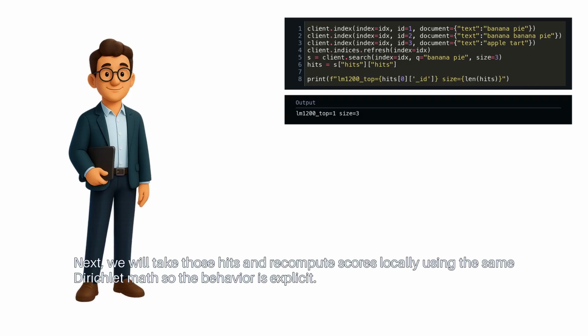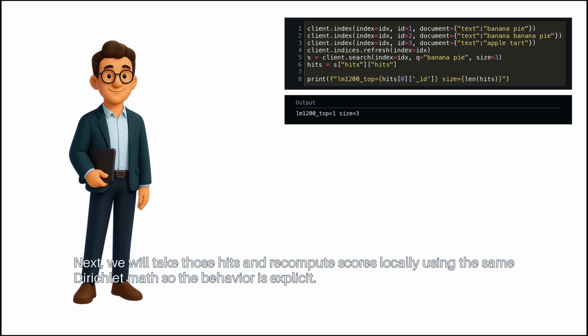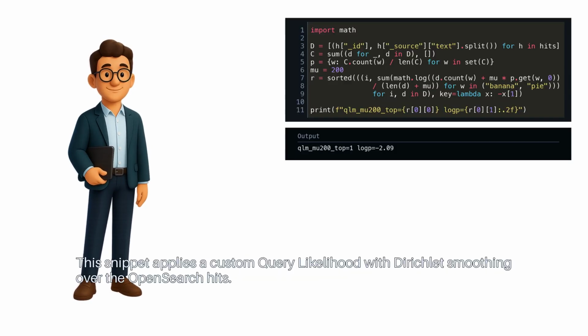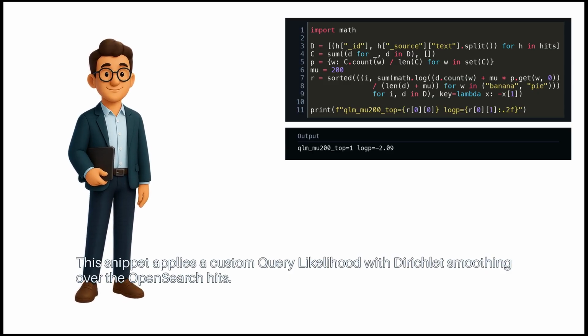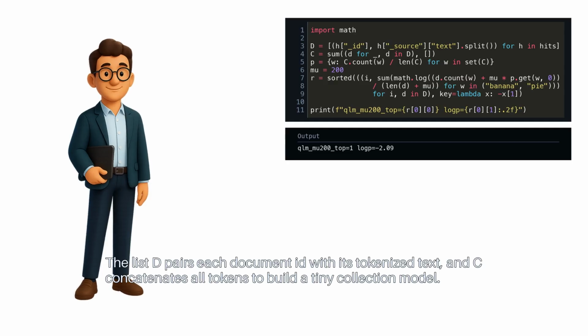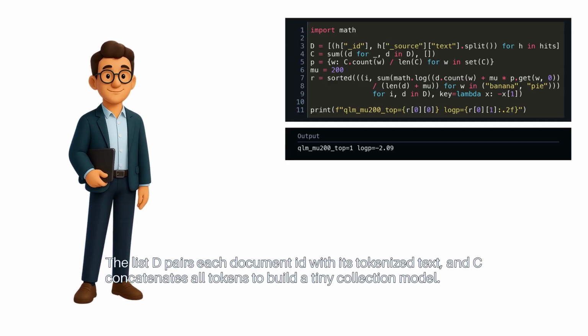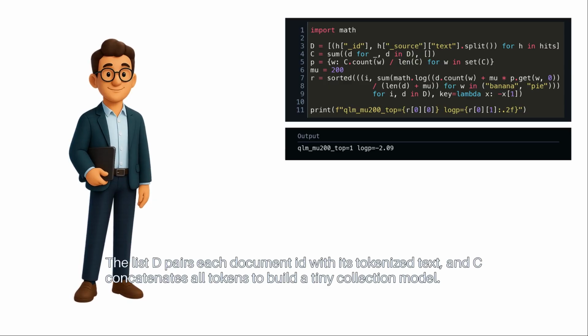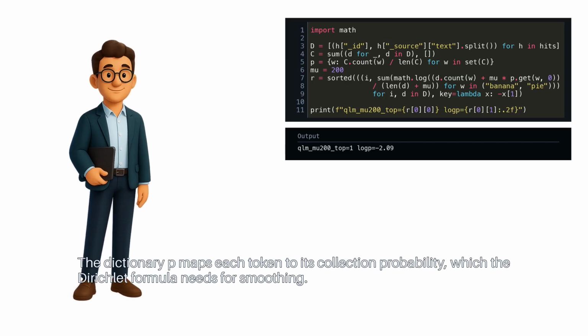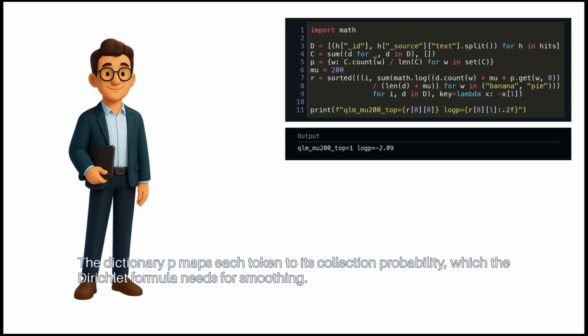Next, we will take those hits and recompute scores locally using the same Dirichlet math so the behavior is explicit. This snippet applies a custom query likelihood with Dirichlet smoothing over the OpenSearch hits. The list D pairs each document ID with its tokenized text, and C concatenates all tokens to build a tiny collection model. The dictionary P maps each token to its collection probability, which the Dirichlet formula needs for smoothing.